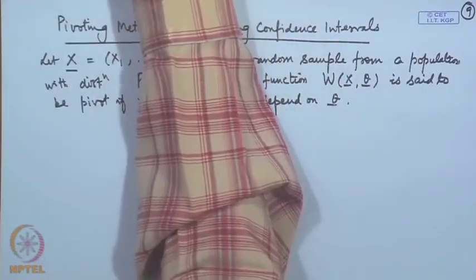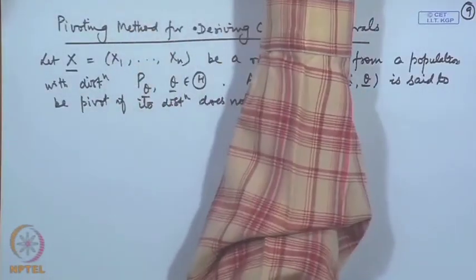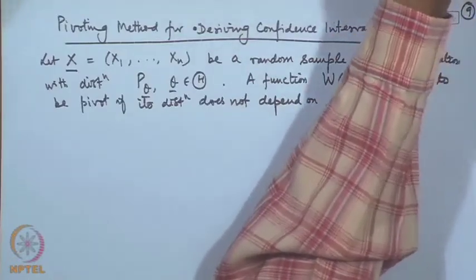So, in the pivot method we consider a quantity which has a distribution independent of the parameter. At the same time the pivot must include the random variables as well as the parameter in such a way that by resolving the inequalities, we are able to get an interval, that means in between we get the parameter, or one side we get the parameter and on the other side we get the quantity which is dependent upon the variable.